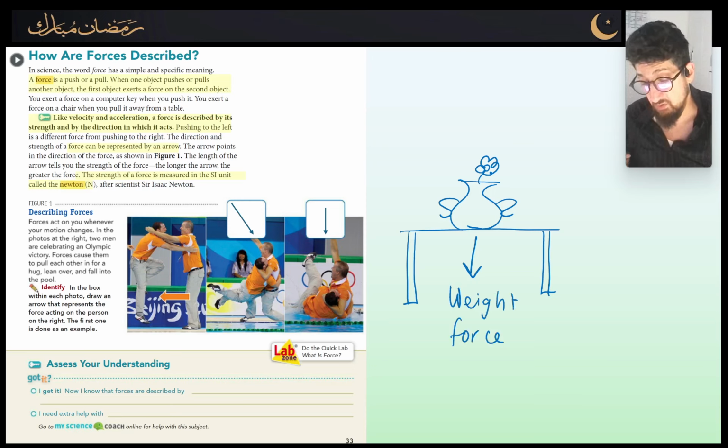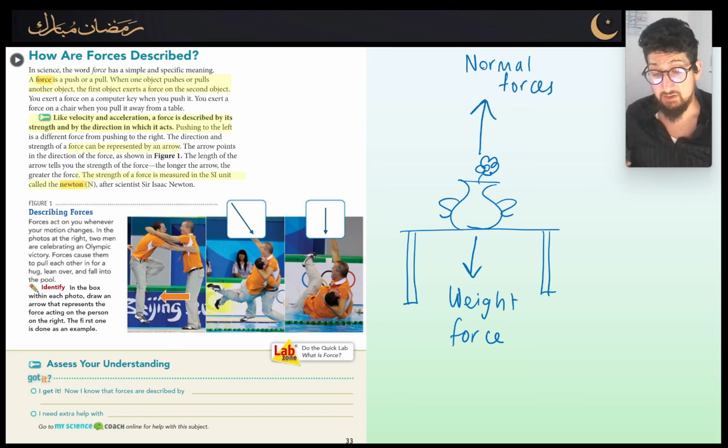And then we have a force that's opposing the weight force that's pushing up. And that's called the normal force. So they're both forces. Now it turns out those forces are exactly the same. Why is that? Well, I'll tell you why.